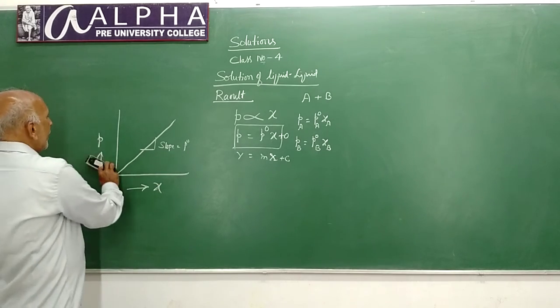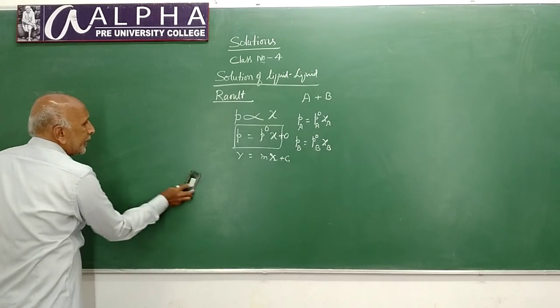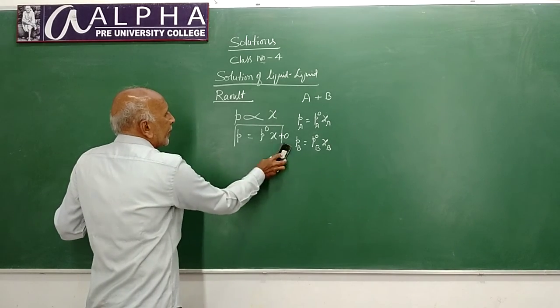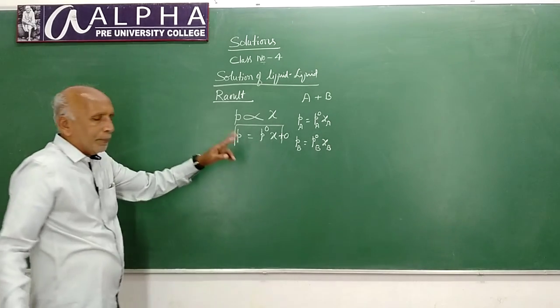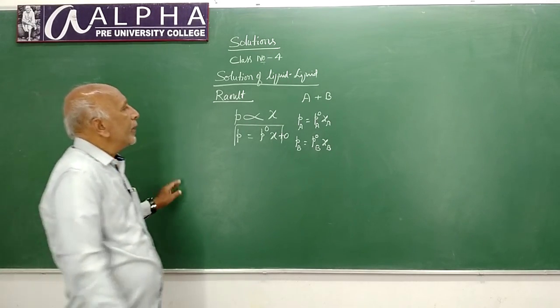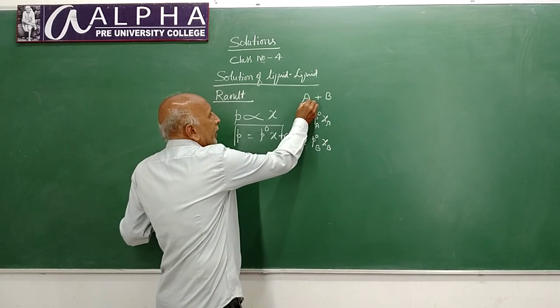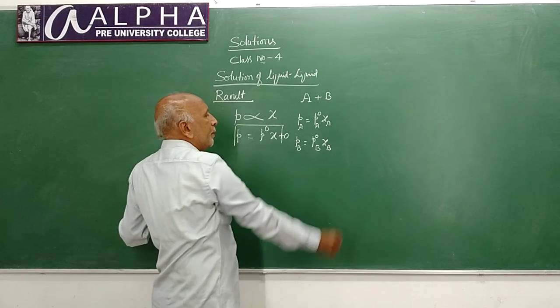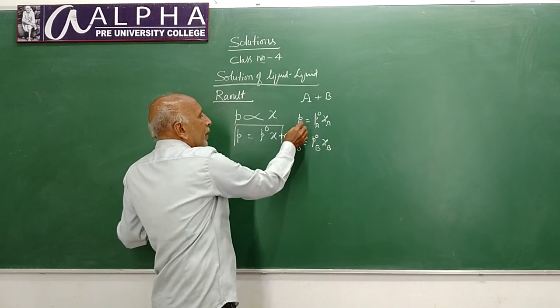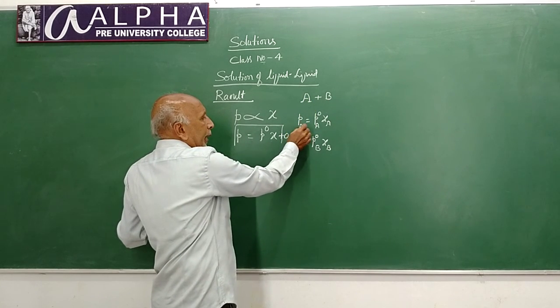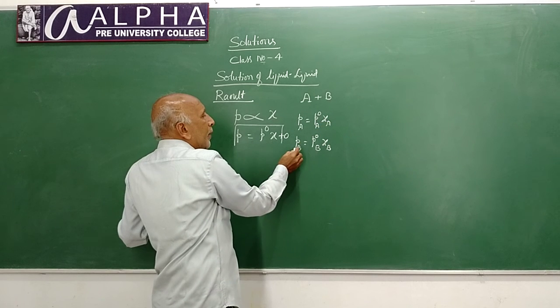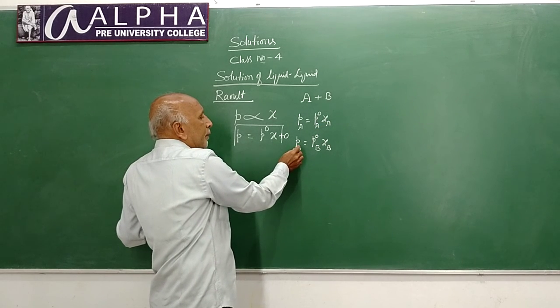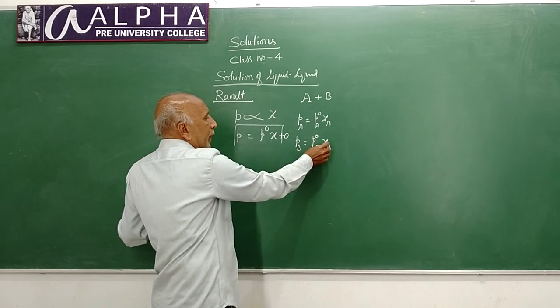Now, let us see this system, that is, the solution containing the constituent liquids A and B. For liquid A, Raoult's equation is Pa is equal to P naught A chi A, and for liquid B it is Pb is equal to P naught B chi B.